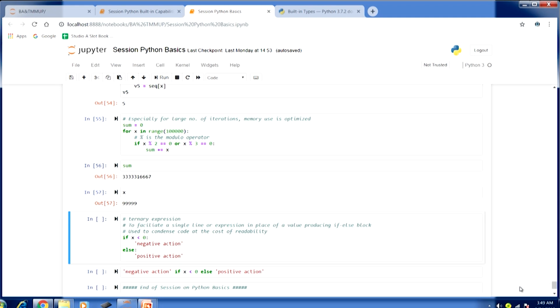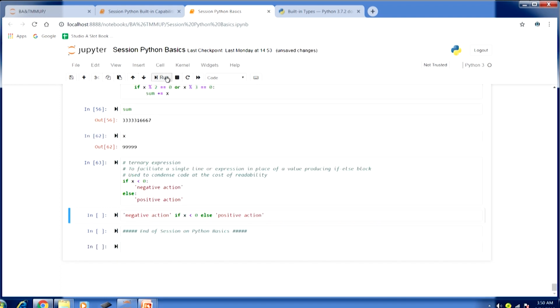Here is how we would typically write it: if x less than 0, negative action, which is a value of a string type, else positive action. If I run this, in this case the x value is greater than 0, so the if x less than 0 branch, negative action, won't be executed. The else block is going to be executed, that is positive action. Because a value of a string type is being produced, the same thing can be written in a ternary expression format, where we write it like this.